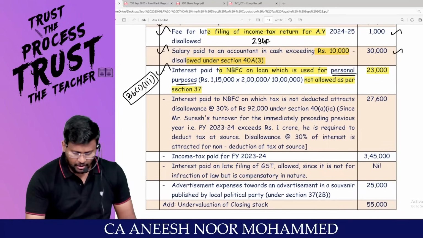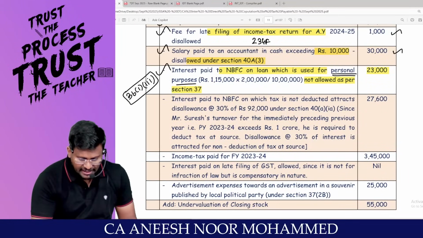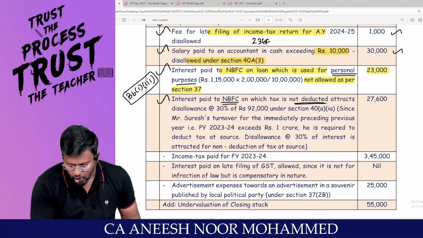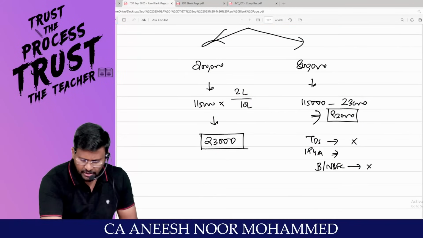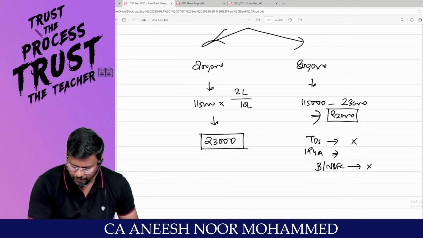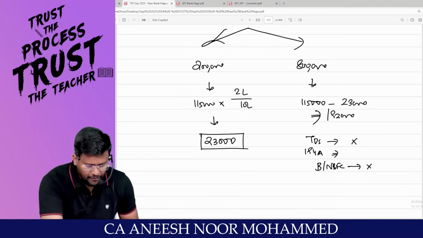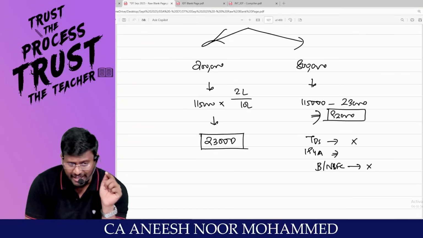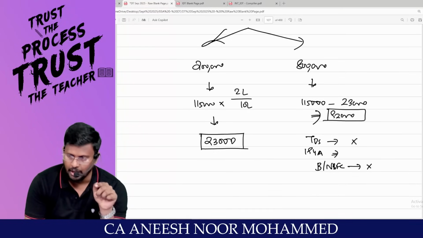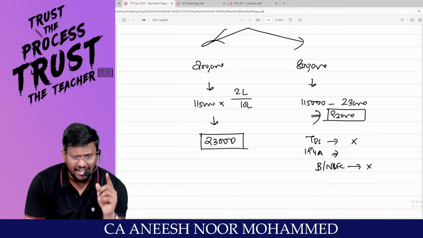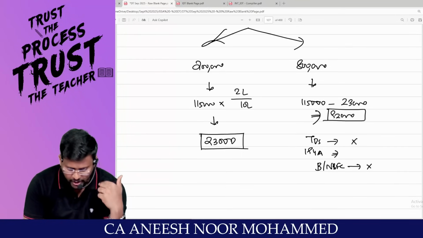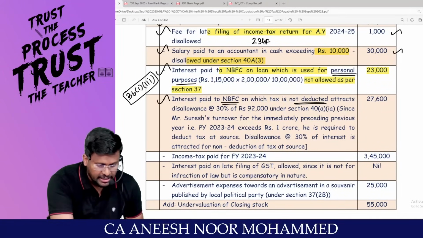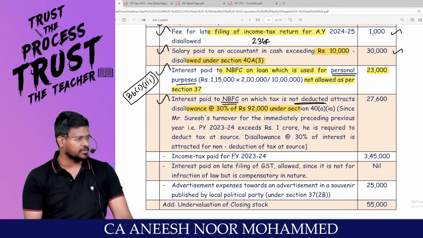Coming to the next one. Sir, interest paid to what? NBFC, on which tax is not deducted. That means this portion. Which portion? 92,000. Have you deducted TDS? Actually, you are liable to deduct TDS under 194A. But there are exceptions under Section 194A. Clear? Now you understand, man, which disallows at the rate of how much percent?